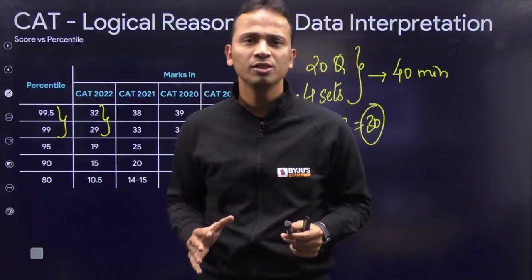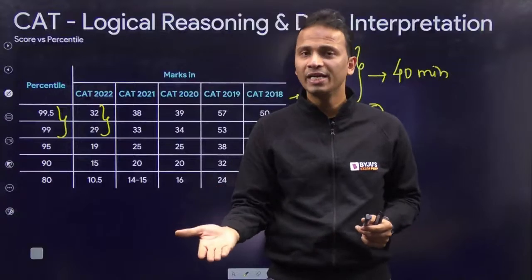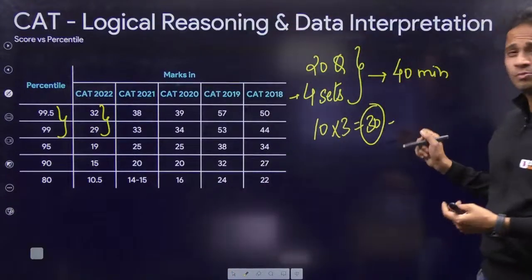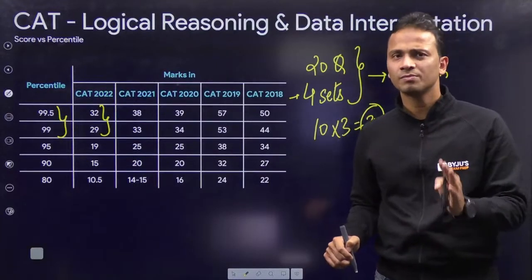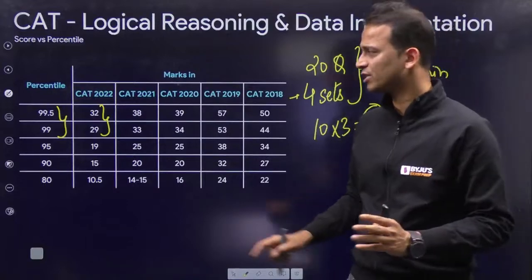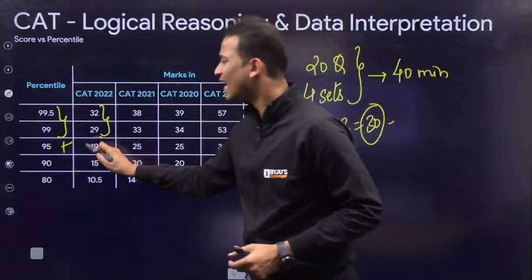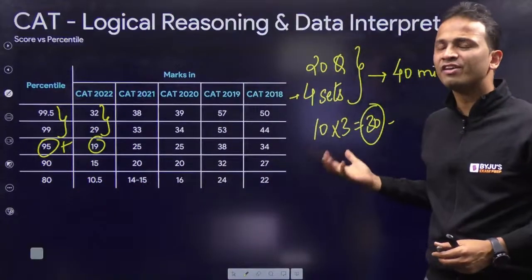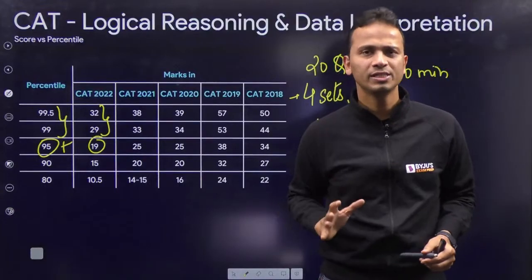even if my accuracy is not 100%, right? Even if I'm playing at an accuracy of 85 to 90%, then also these 30 में से 3 marks हटा दो, 4 marks हटा दो, 26 marks after 30 or 35 minutes will certainly take you to 95 plus percentile. 19 marks पे 95 percentile आ गया था. So you are sitting at 25 plus marks. So 97, 98, 99 percentile तो touch हो ही सकता है.